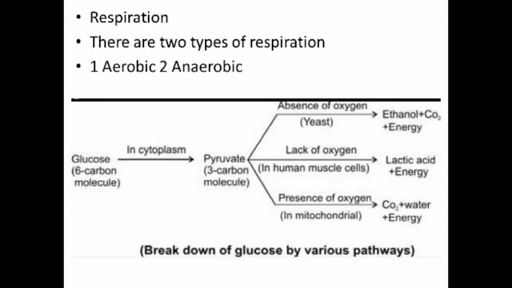Now, in plants, the leaves of the plants have small pores called stomata. The exchange of respiratory gases by the process of diffusion takes place through stomata. In leaves, during daytime, when photosynthesis occurs, oxygen diffuses out and carbon dioxide diffuses in. But at night time, no photosynthesis occurs. So oxygen diffuses in and carbon dioxide diffuses out.